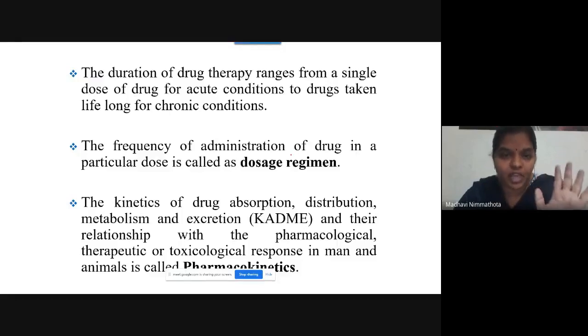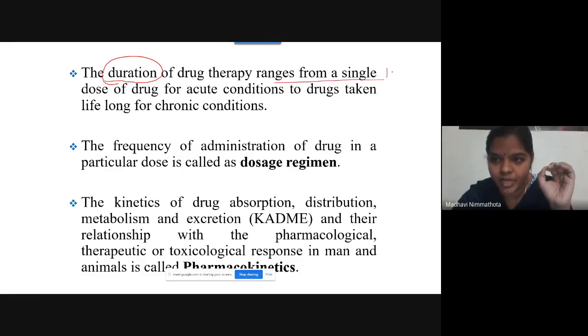Just listen carefully. What you learn upon reading this kinetic topic: the duration of drug therapy ranges from a single dose, either 10 or 20 or 30 mg, to treat acute conditions, up to a long life.